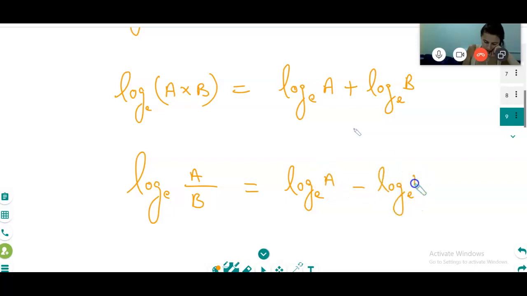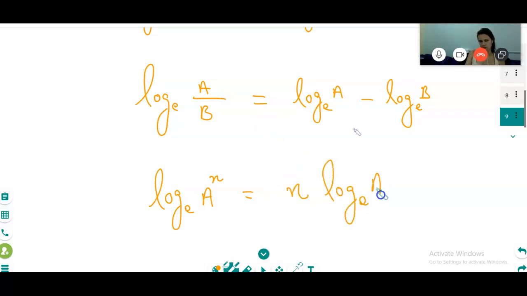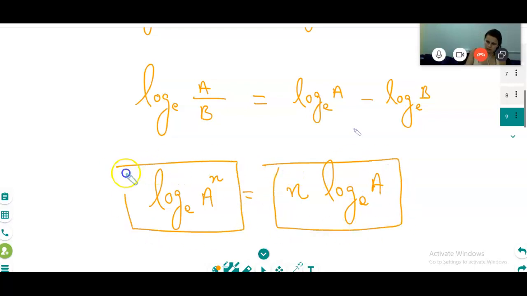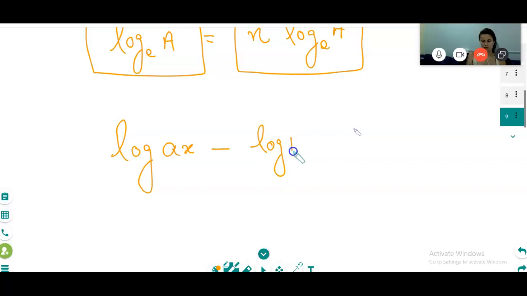If there is a power n, then log of a power n is n log a.